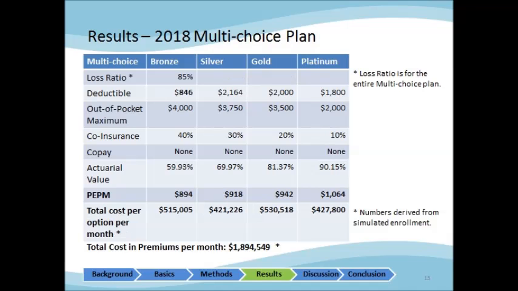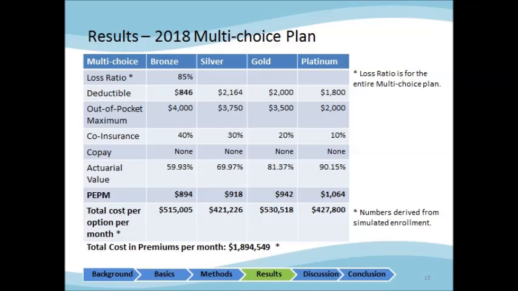Now we have seen the cost sharing for the standalone plans, we move on to the results of cost sharing and premiums for the multi-choice plan. There are a few key differences in the multi-choice plan. The first most prominent difference is that the per employee per month premiums are much higher for bronze and silver plans. Also, the deductible for the bronze plan is much lower than before.